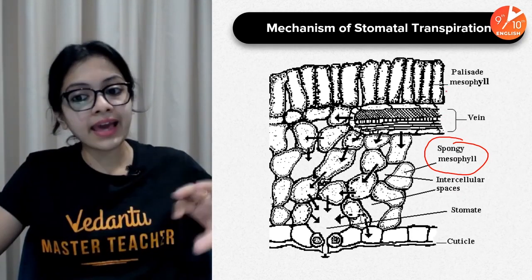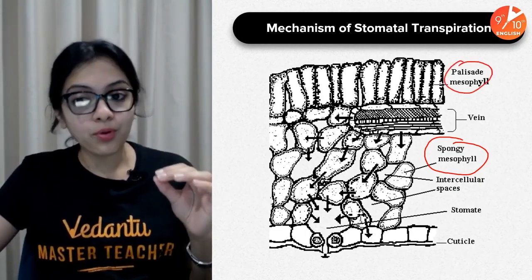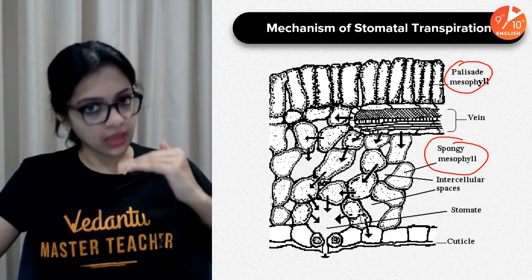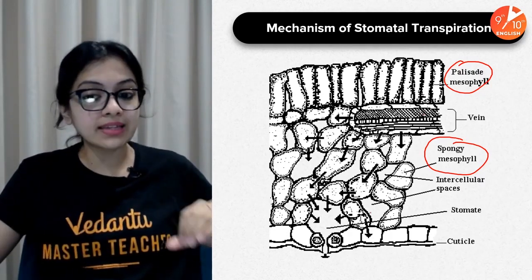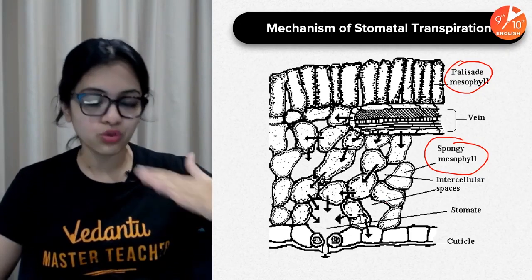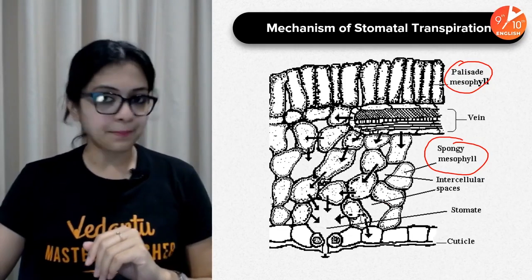And there is another layer of mesophyll, called palisade mesophyll, which is composed of compactly arranged cells. So: cuticle, epidermis with guard cells and stomata, and within it several layers of mesophyll, including spongy mesophyll and palisade mesophyll.